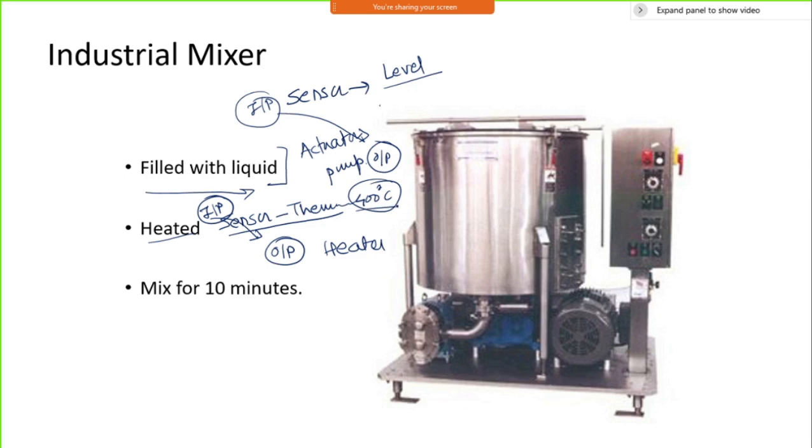Once that 400 is reached, then again I need to start an operation. What kind of operation? I need to start the mixing. Mixing may need some kind of mixer or a stirrer, which will start operating. Here the input is my thermocouple, which will ensure it has reached a certain temperature. Once it has reached this, the output is the stirrer, and this stirrer will start rotating. For how much time? It will rotate up to 10 minutes. That I need to put in a timer here.